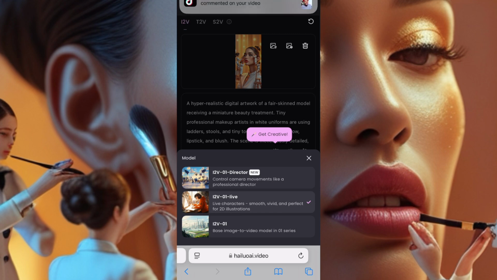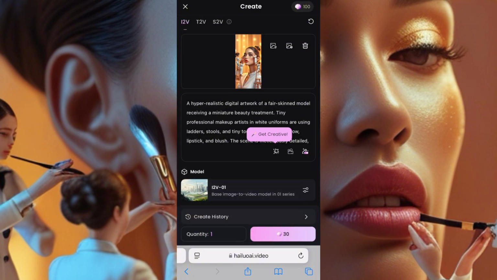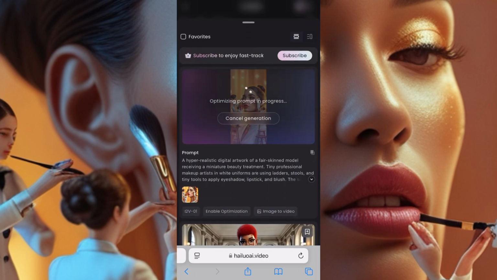This one is the basic image to video model, series 1. Since we are not doing 3D, let's choose series 1, okay? You choose it and then you come here where you see 30 coins, you click on it and generate, and then you wait for it to generate. Once you click on the 30, they'll tell you one job is in queue.